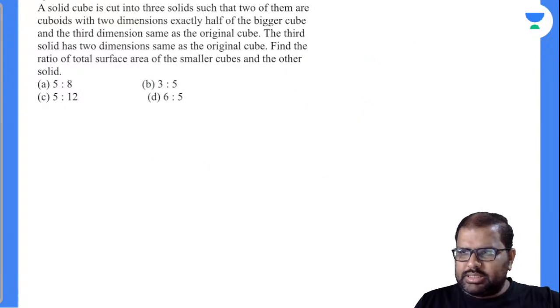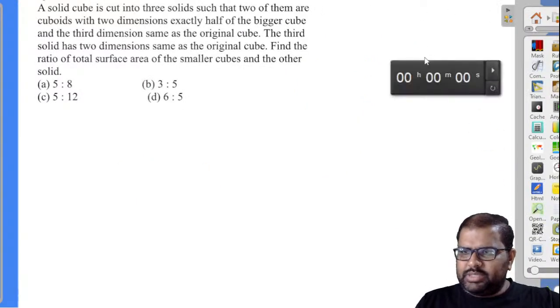Let's see how many can solve the second one. I'll be giving you 2 minutes for this. Try this.